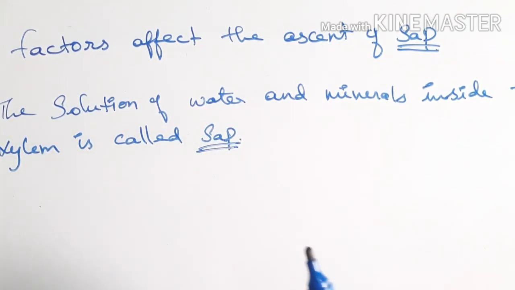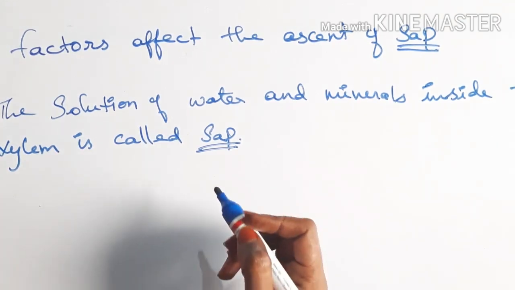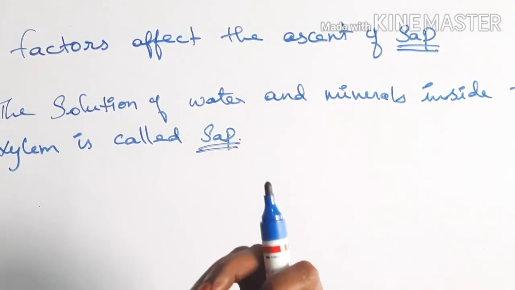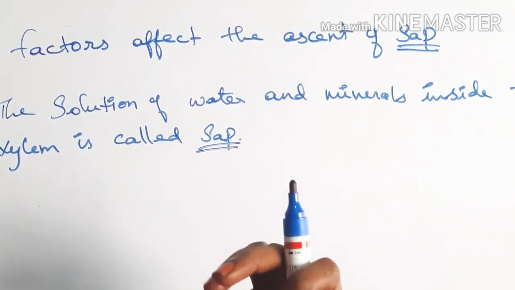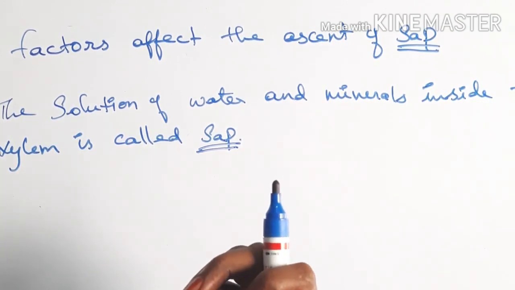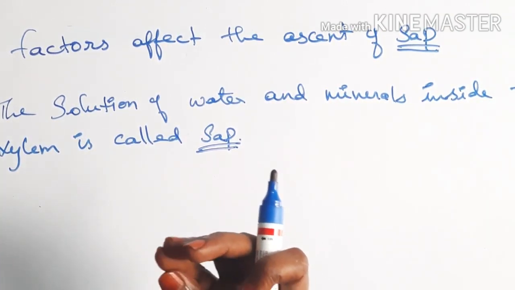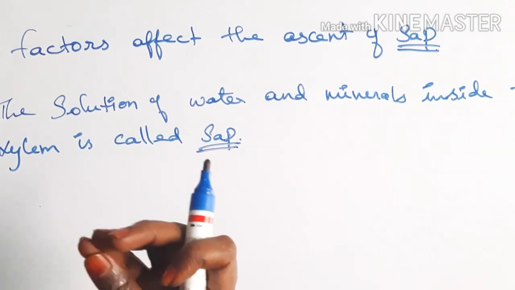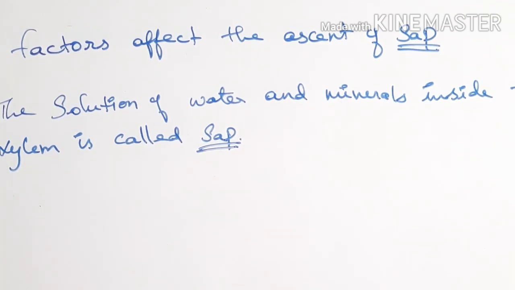So the water which is present inside the xylem tissue is called sap. How can we realize that sap is there in the xylem tissue? When you squeeze the tender stem of any plant, you can see some liquidy substance in your hand. That liquid substance is called sap, which is present in the xylem tissue.